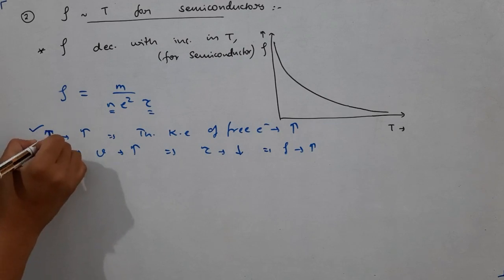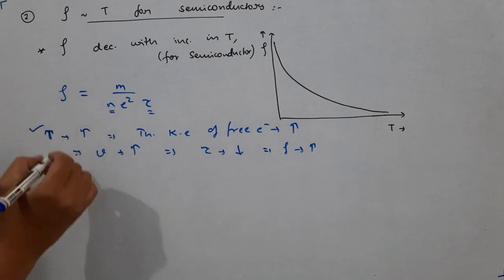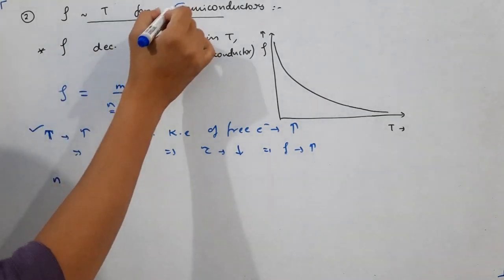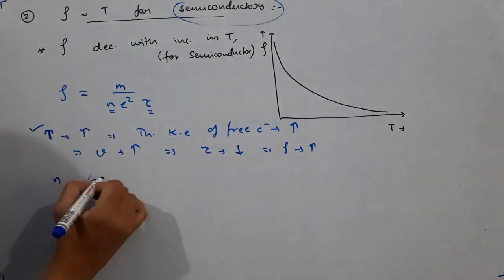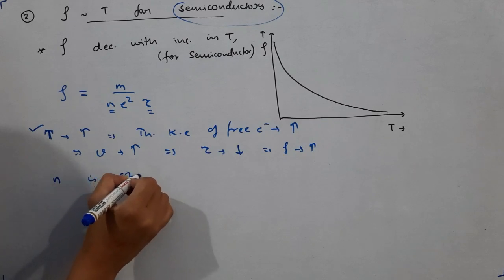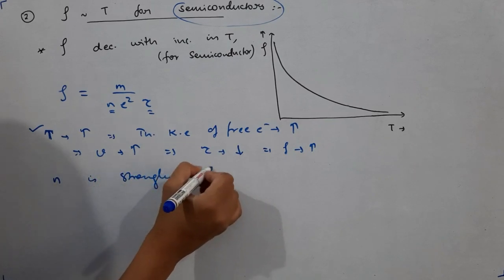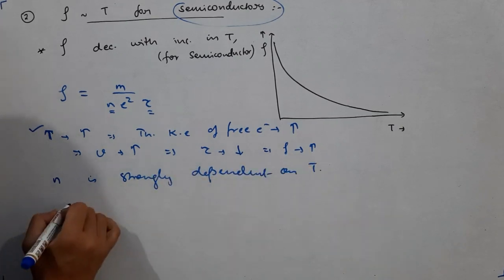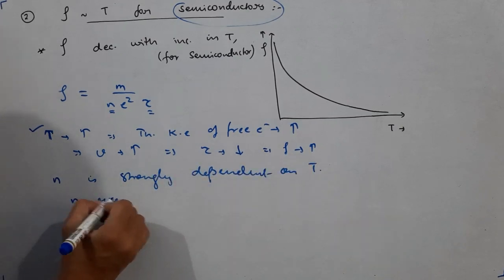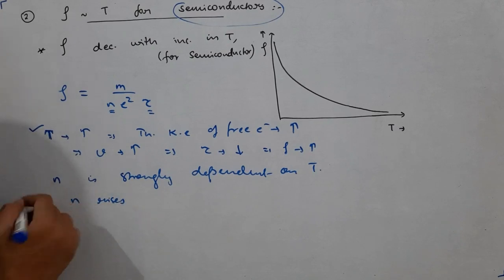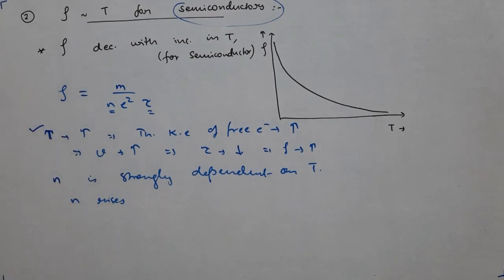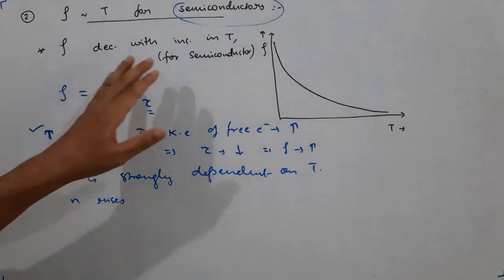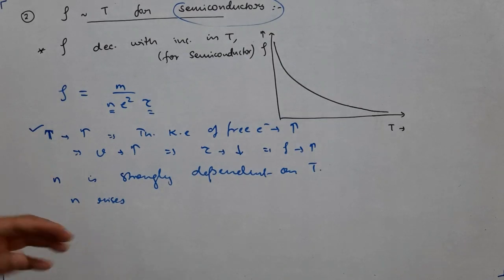So this is regarding temperature. Now what happens to n? For semiconductors, n is strongly dependent on temperature. n rises sharply. What is n? n is the number density of charge carriers. You will study later on in physics, students, that the charge carriers in semiconductors are not only electrons but something else also that we call holes.